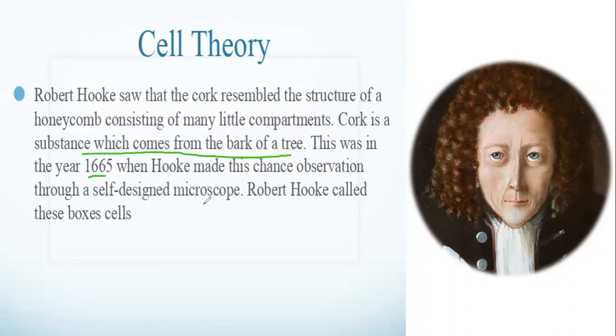Guys, please listen carefully on the points that I say. So as you all know, all the living organisms are made up of cells. Cells are the structural and functional unit of all living organisms. The very basic unit of life is cells.